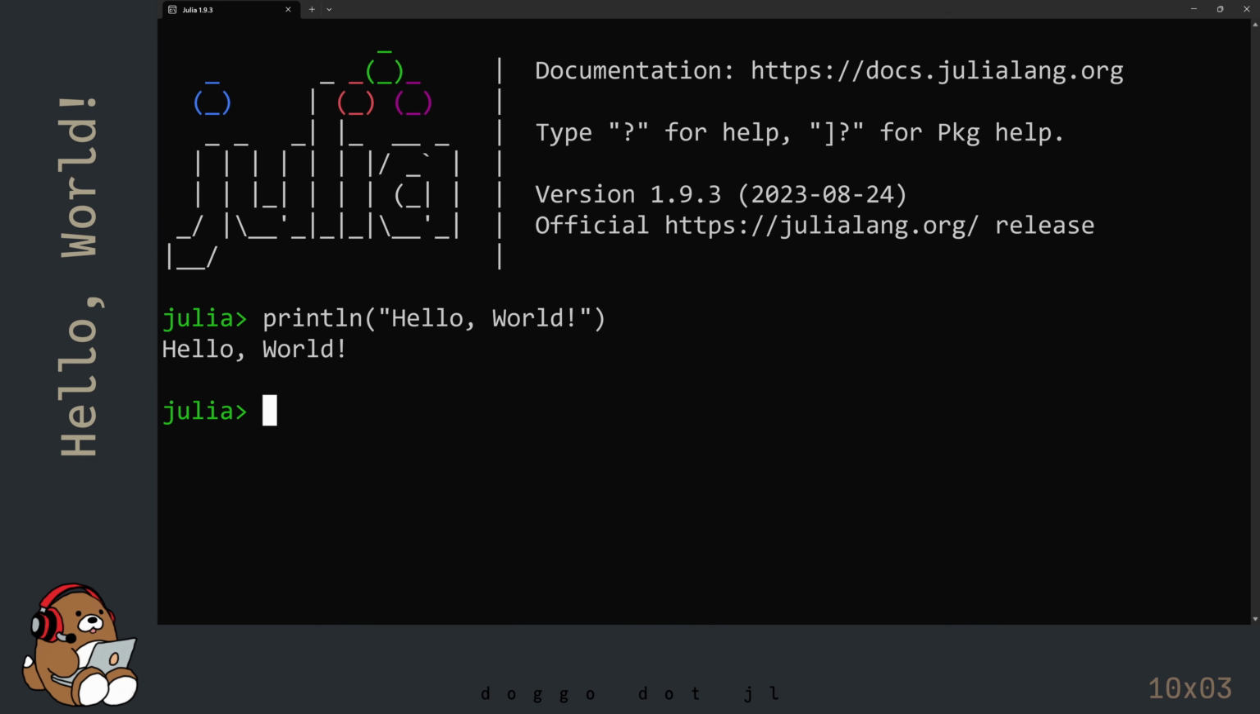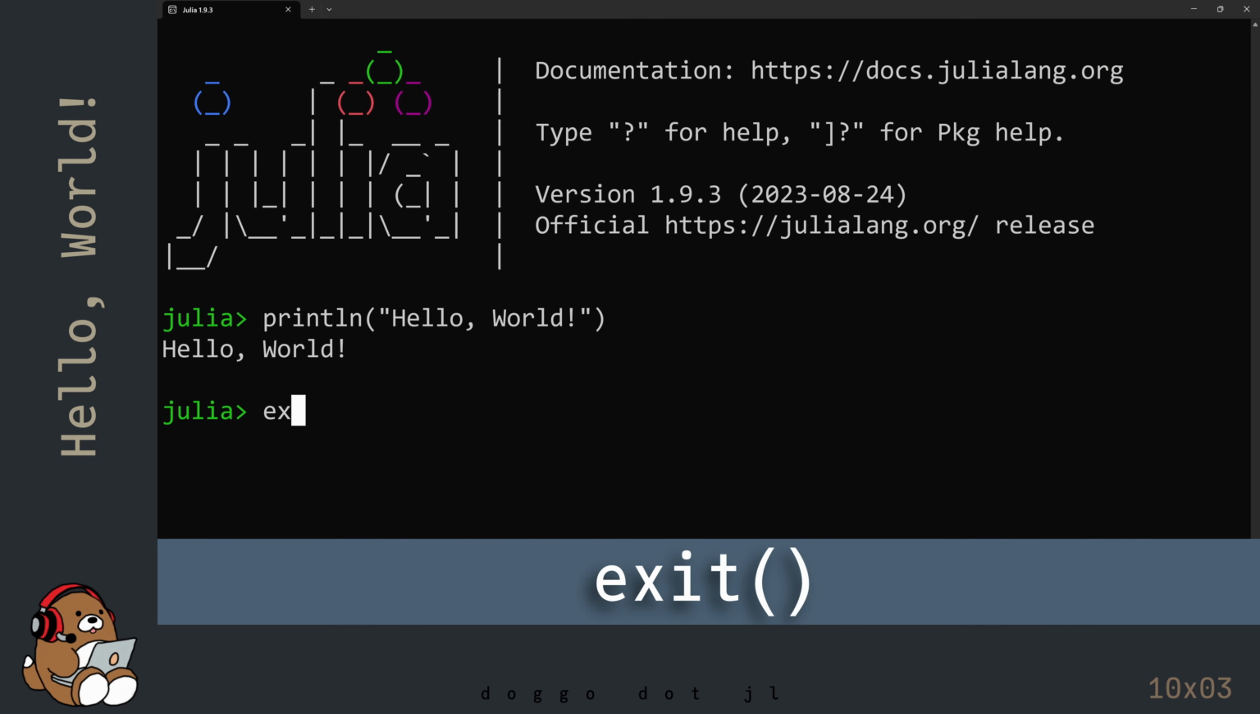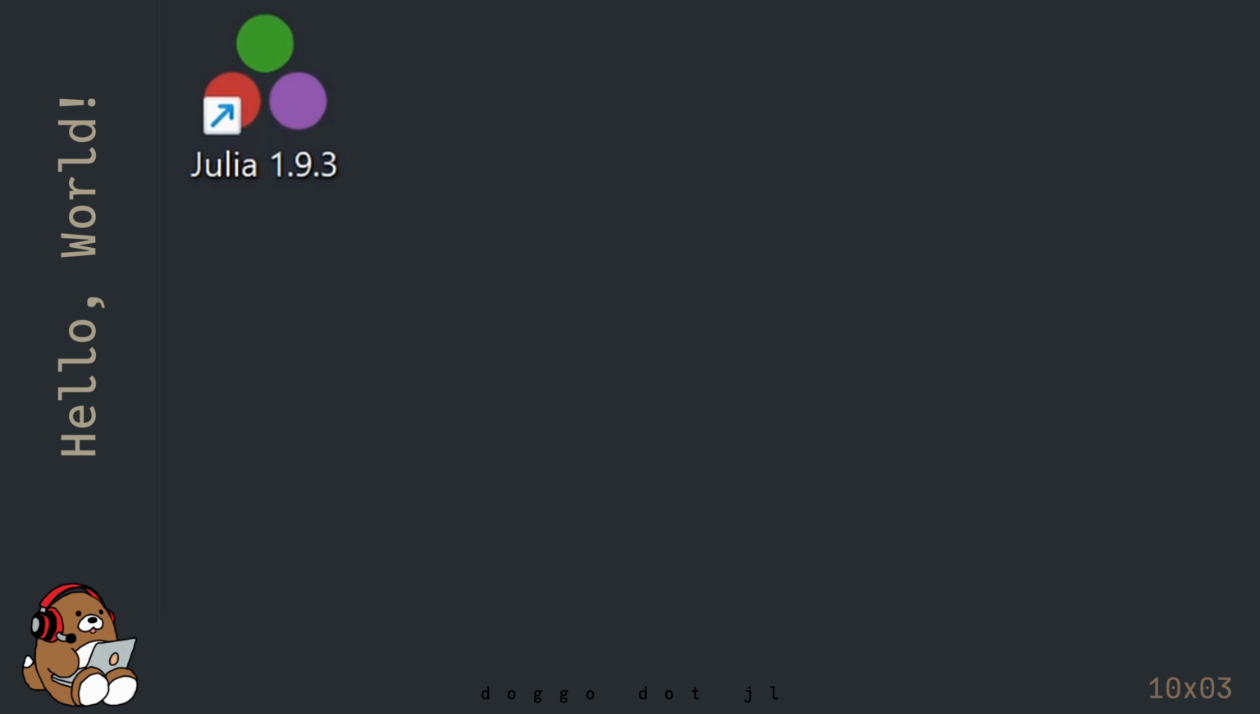To exit the Julia REPL, either use the X in the upper right corner, or type in exit immediately followed by a pair of parentheses, and then hit enter. The REPL is a very handy tool that comes included with Julia. But some of you may prefer to use a computer terminal. So in the next chapter, you'll learn how to write Julia code using a terminal screen on your computer.